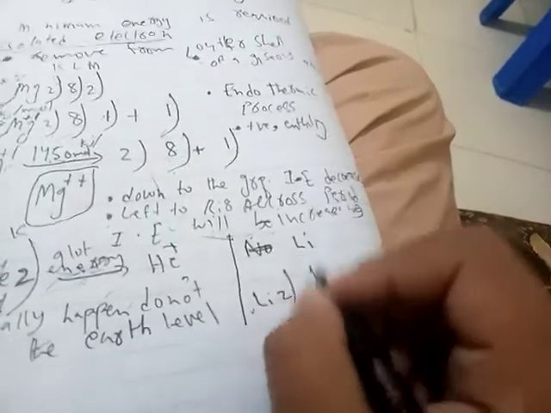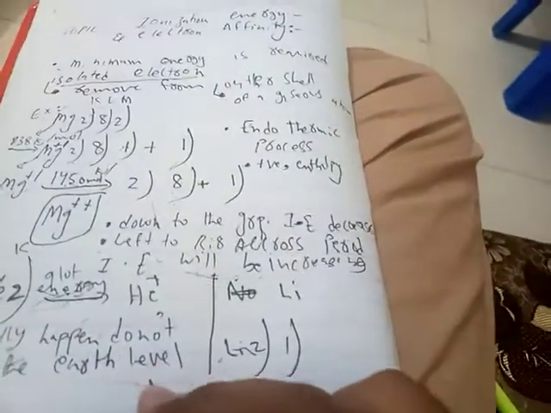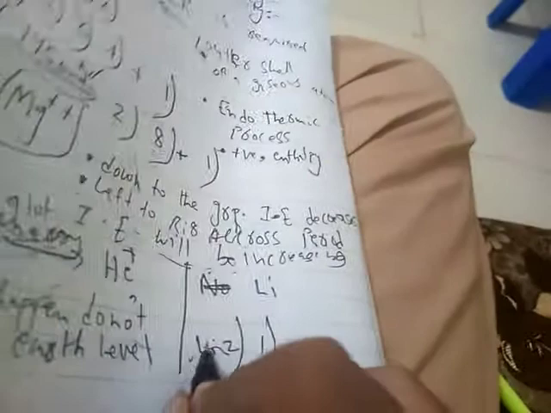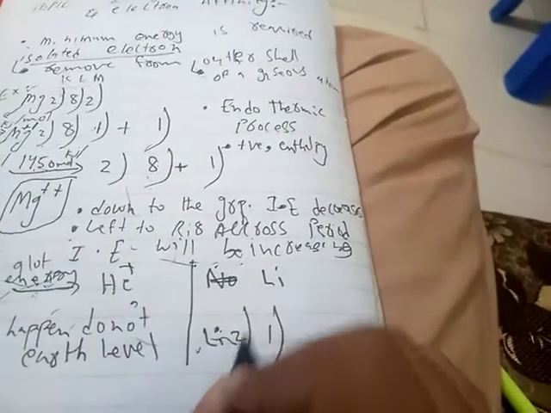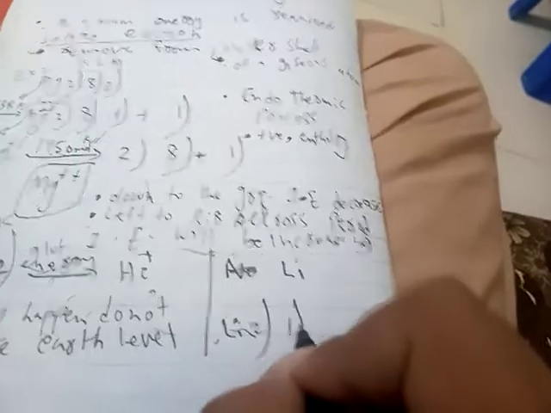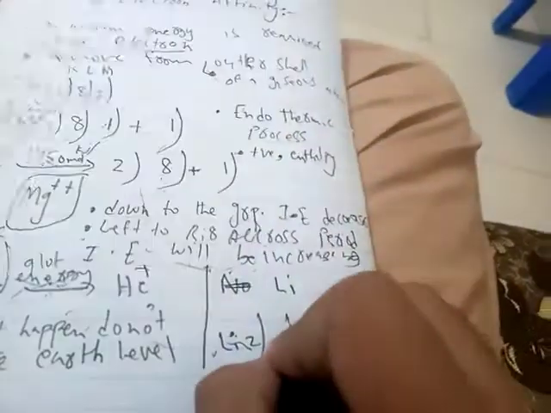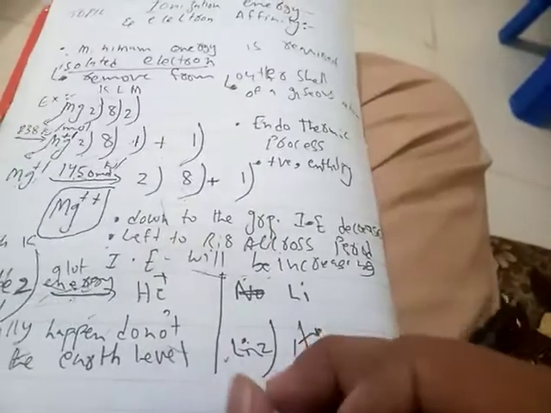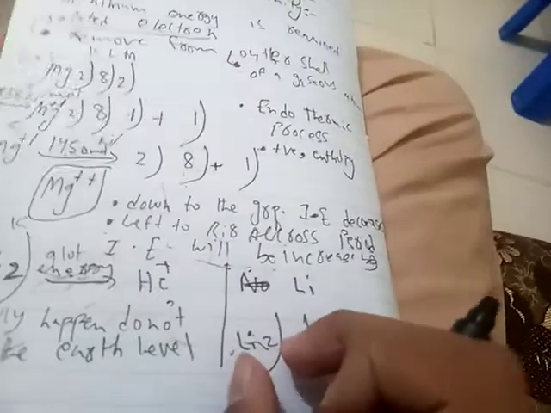It has atomic number three, which means three electrons. Lithium has two electrons in the first shell and one electron in the outer shell. If lithium wants to lose an electron, we can give a bit of energy and it will lose the electron easily. Lithium loses electrons very easily as compared to any non-metal.